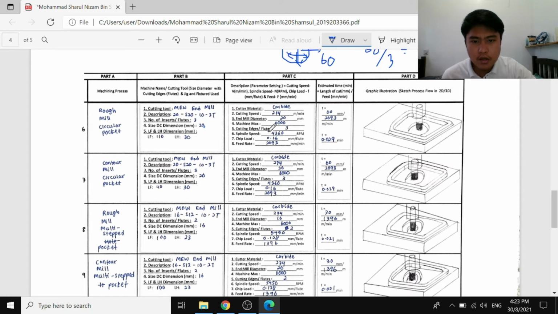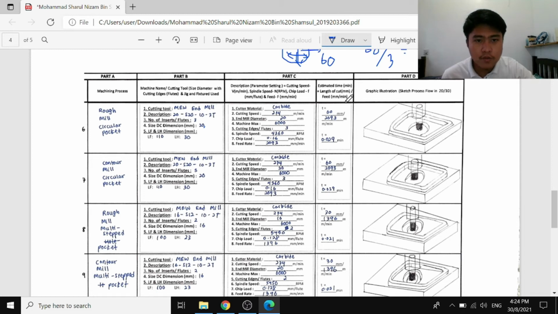Cutting edge flute is equal to 3, and the spindle speed is 4360 rpm, and the chip load is 0.16 millimeter per flute, and the feed rate I get is 2093.